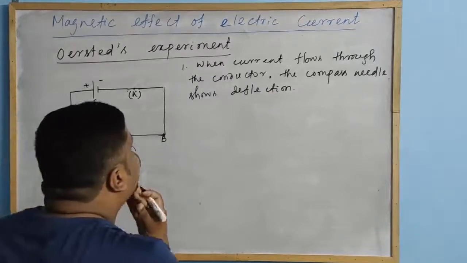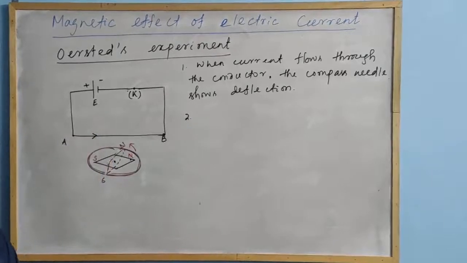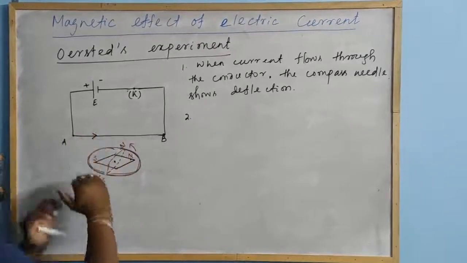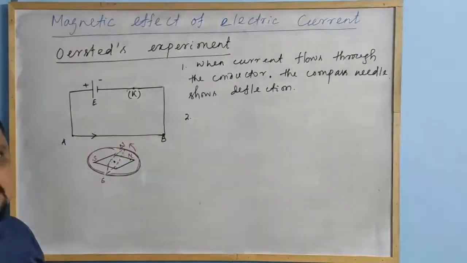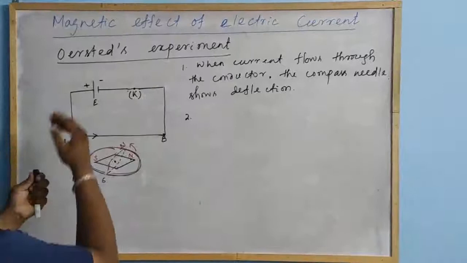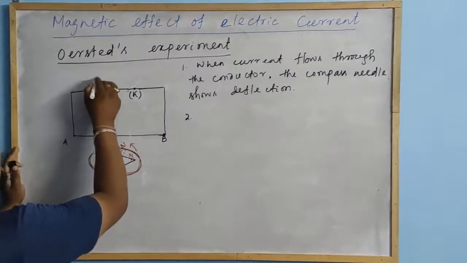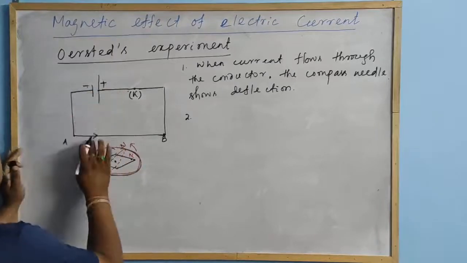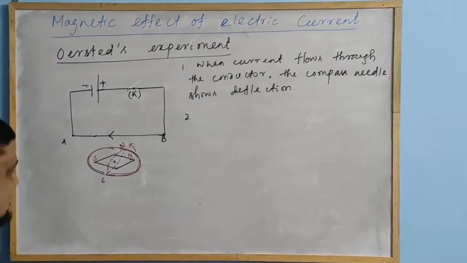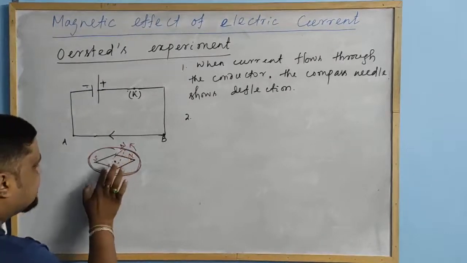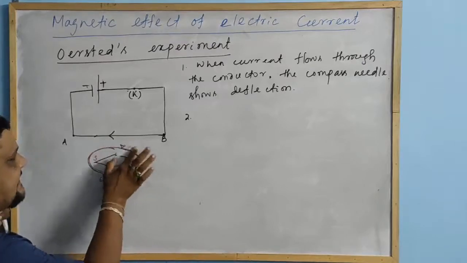Next is number 2. Again, if the flow of current in the conductor is reversed by changing the polarity, by changing the battery. Now let me change the battery, negative, positive. So the current direction will be from B to A. So in this situation, what does it show? In the first case, the north pole is deflected in this direction.